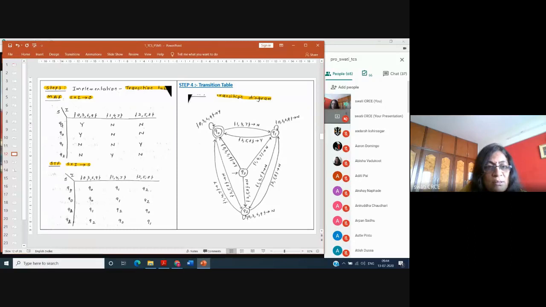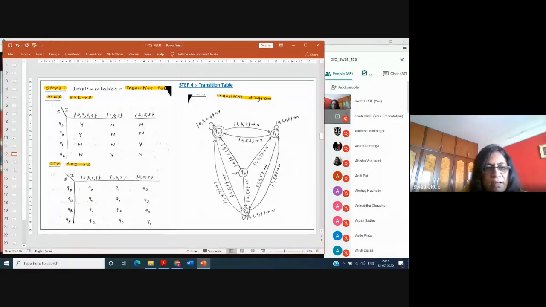So for QS, by looking at the diagram, QS with 0369 is reaching here. So in the state function, your output state is Q0. So write Q0 here, and the output generated is Y because it is reaching the final state. Similarly, QS with 147 goes to the state Q1, and the output symbol generated is N because the remainder is 1. Then QS with 258, remainder is 2, so the output is N and the machine is in the state Q2. So like this, you will have to draw the diagram.